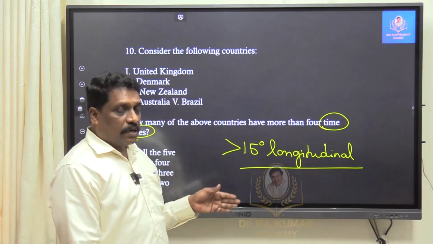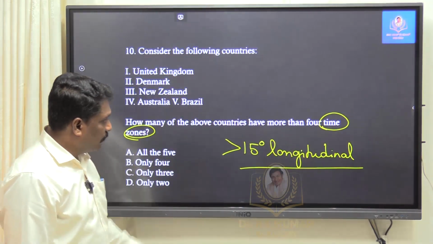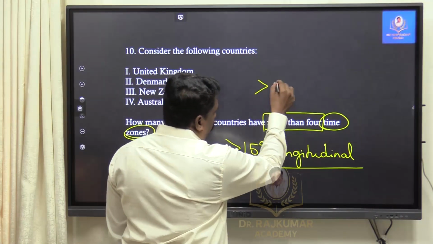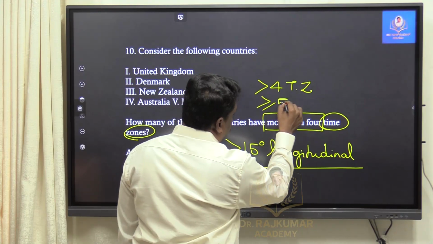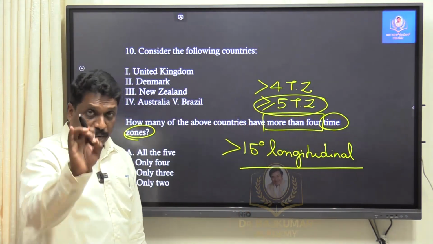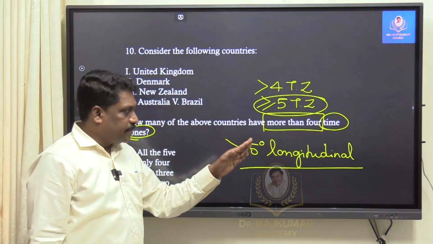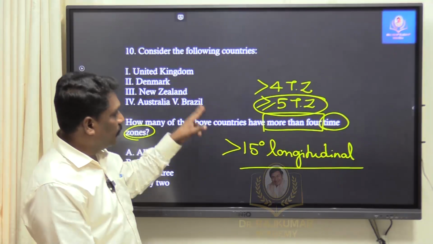Now, among the given countries, I have to understand that what exactly they are saying, very tricky. How many of the above countries have more than 4 time zones? When I talk about more than 4 time zones, I should talk about countries which is having at least how many time zones? 5 time zones. Minimum is 5 time zones. That's what the question says, right? So what exactly is the question? Any country which has 5 and more time zones, they are asking how many of them.